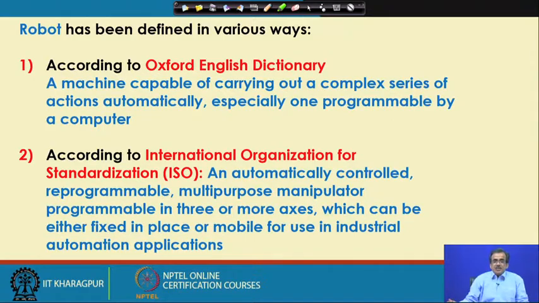Now, as I mentioned, a robot is nothing but an automatically controlled machine, and it is reprogrammable. That means the same robot can perform a variety of tasks, and to perform a variety of tasks we will have to change its program. And it is multifunctional. That means the same manipulator can perform different types of machining operations. It can do some sort of pick and place operation, and so on.